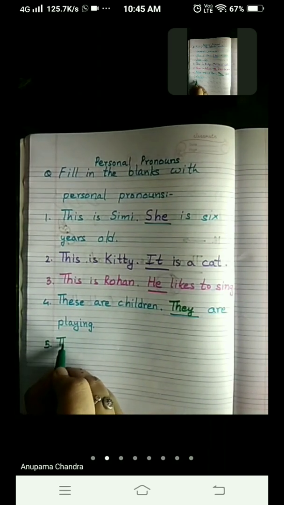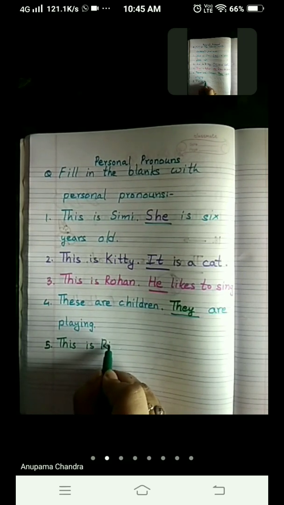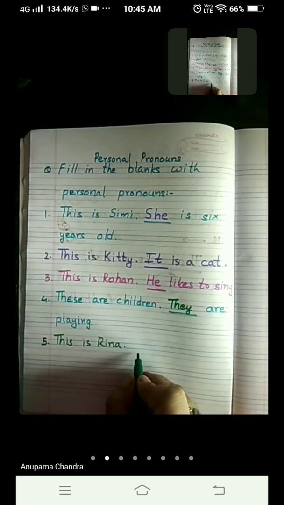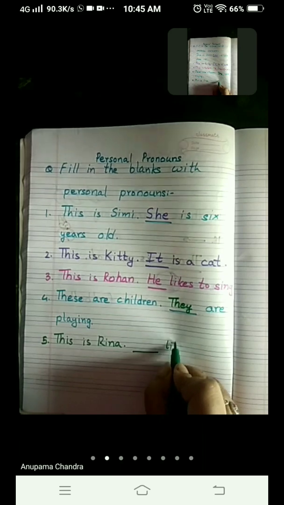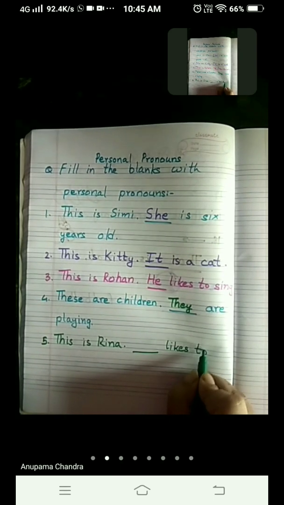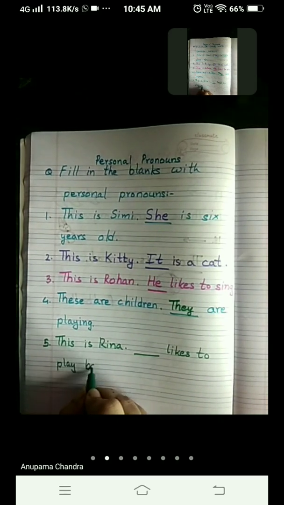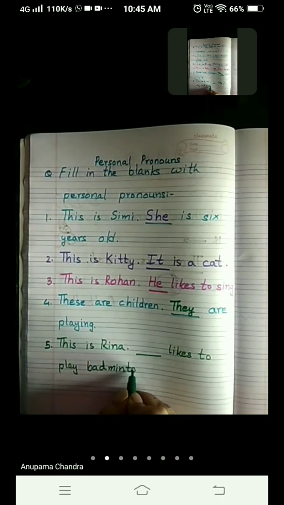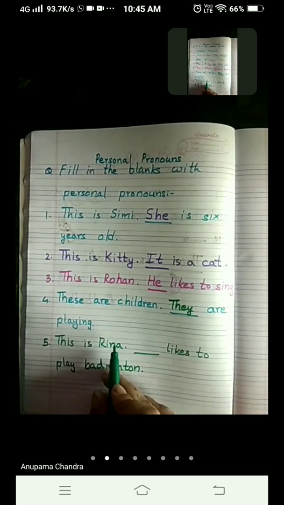This is Reena. Now Reena is the name of a girl. Dash likes to play badminton. Now which personal pronoun will we use for Reena?